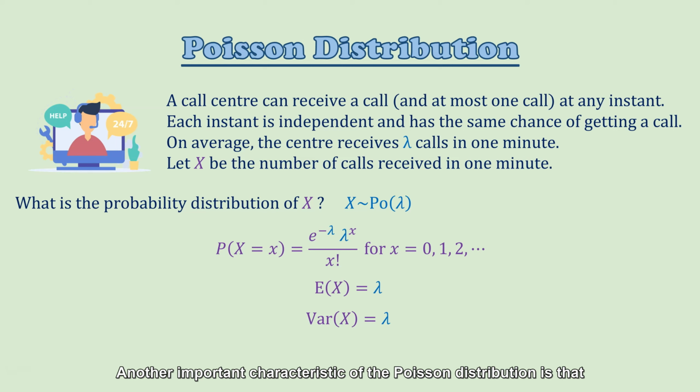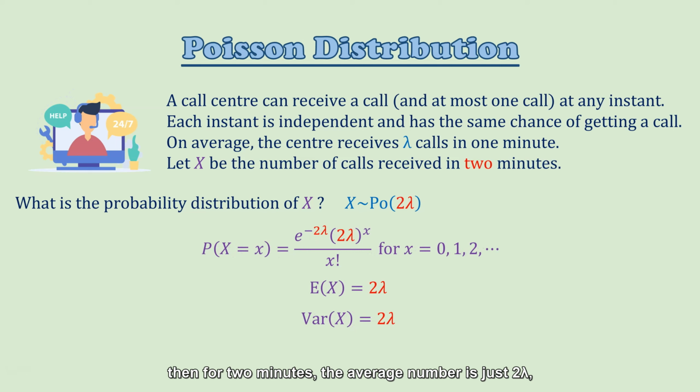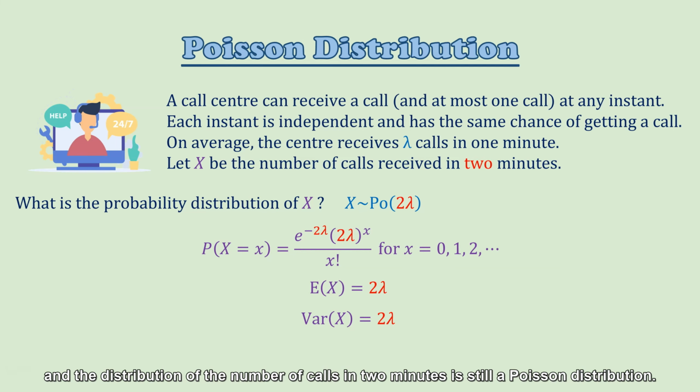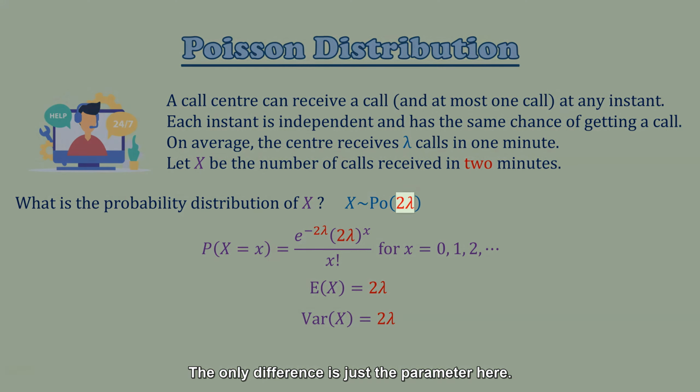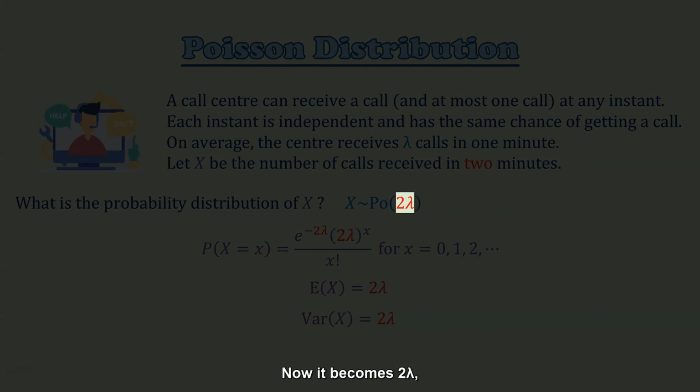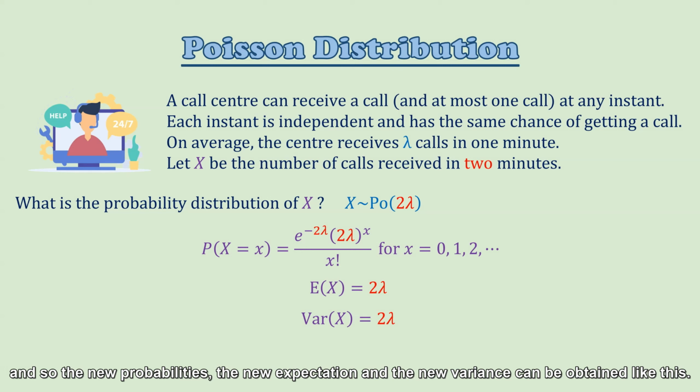Another important characteristic of the Poisson distribution is that the average number is scalable with respect to the length of the time interval. For example, if the average number of calls in 1 minute is lambda, then for 2 minutes, the average number is just 2 lambda. And the distribution of the number of calls in 2 minutes is still a Poisson distribution. The only difference is just the parameter here. Now it becomes 2 lambda. And so the new probabilities, the new expectation, and the new variance can be obtained like this.